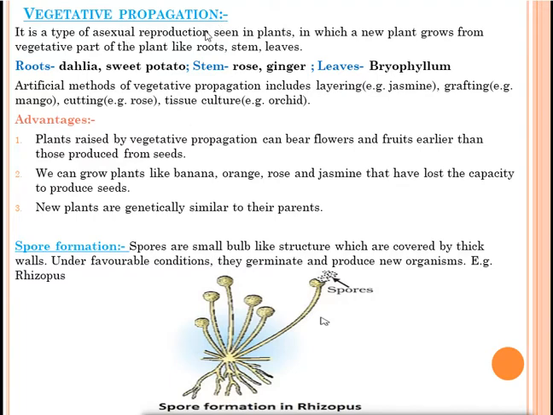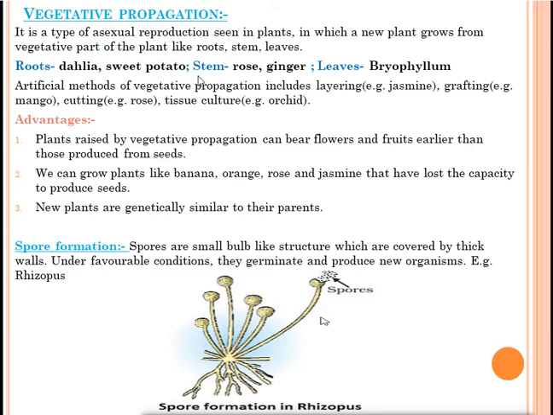It is a type of asexual reproduction seen in plants in which a new plant grows from a vegetative part of the plant like roots, stems and leaves. So in vegetative propagation, a plant will grow using its vegetative parts, and it is an asexual method of reproduction. Now we'll see examples of some plants which grow by roots. Dahlia and sweet potato grow by roots. In sweet potato, you have seen small roots are present. That's why sweet potato can be grown by roots.